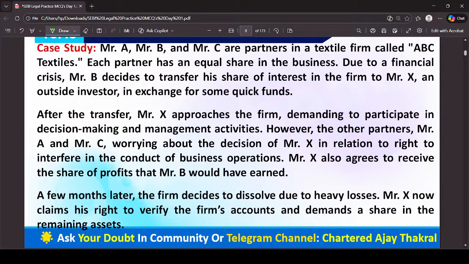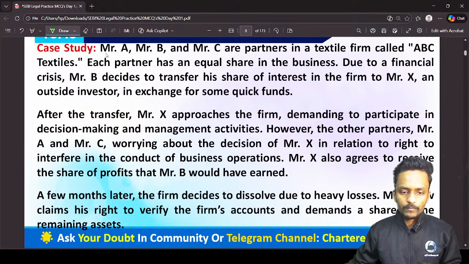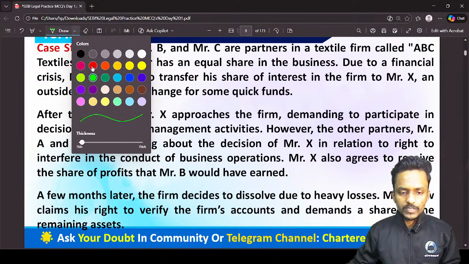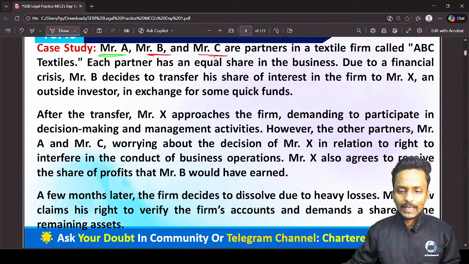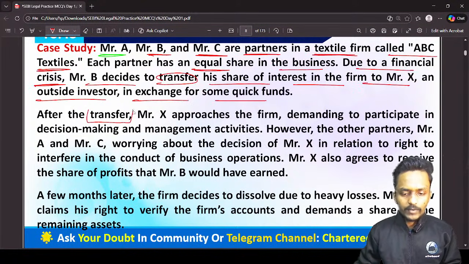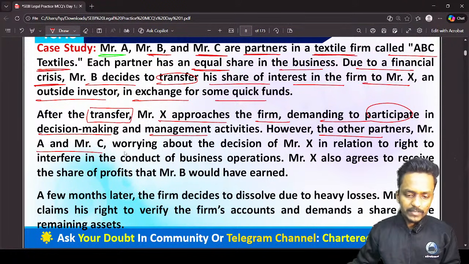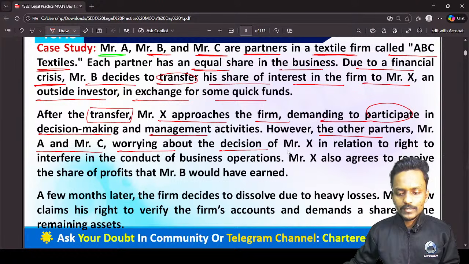Guys, you can see right now we have a case study. What is this case study based on, sir? This case study is saying, we have three persons: Mr. A, Mr. B and Mr. C. These are all partners in a firm. After the transfer, Mr. X approaches the firm demanding to participate in the decision making and management activity. However, the other partners, Mr. A and Mr. C, are worried about the decision of Mr. X.